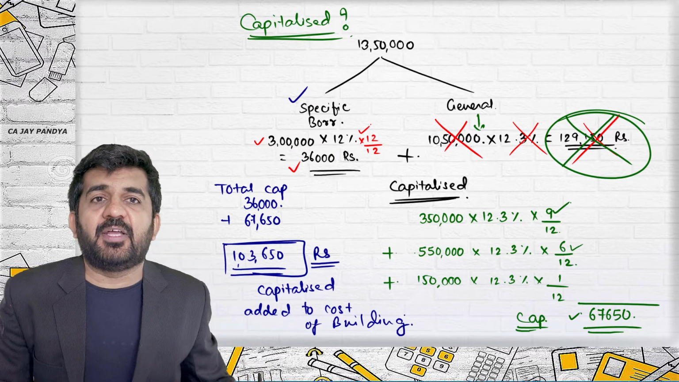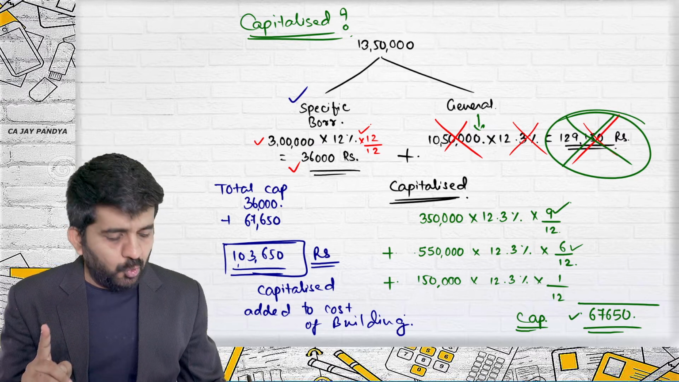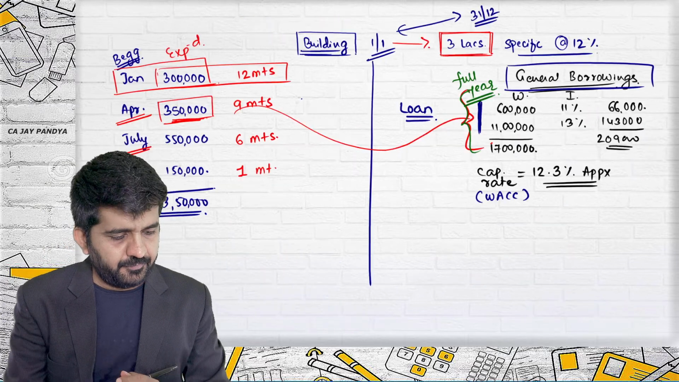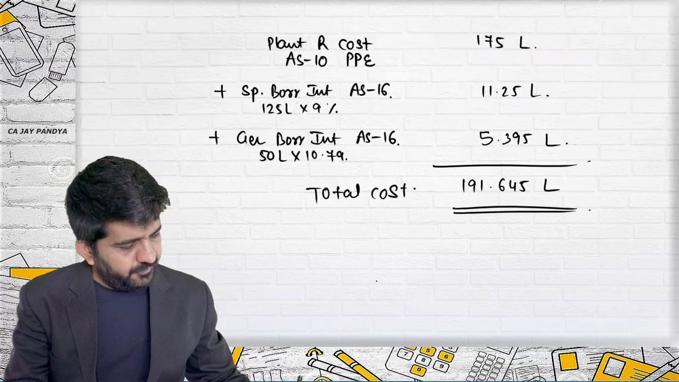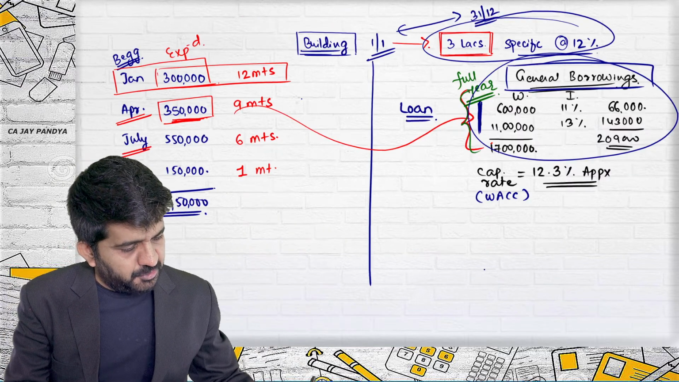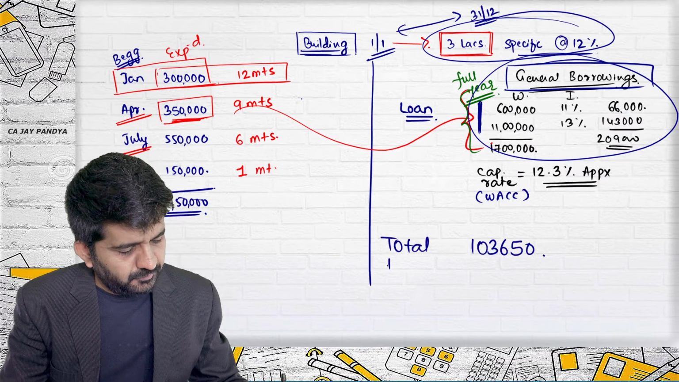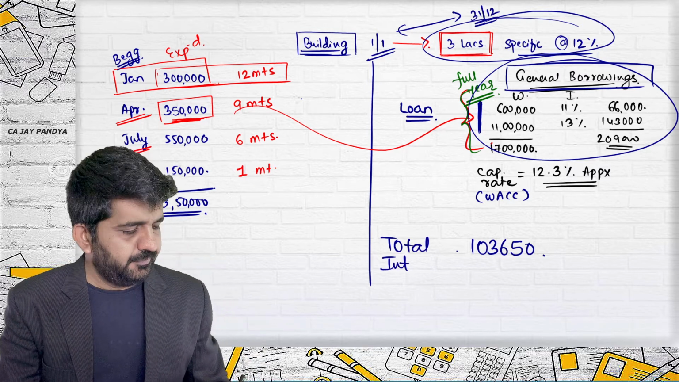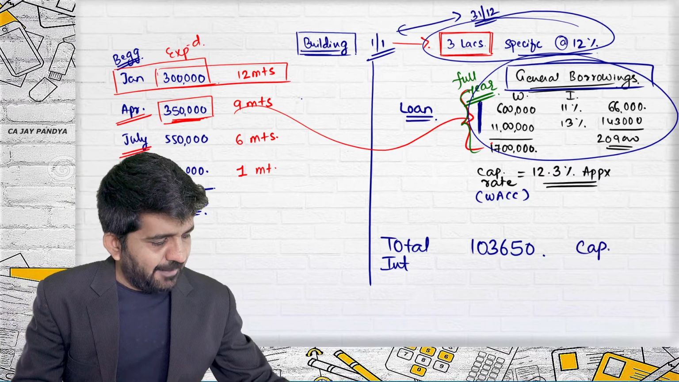Let me just verify whether you are getting it or not. Hitarth. Yes, sir. So total interest on all the loan is 1,03,650. Total interest on all the loans is 1,03,650. Yes or no? No, sir. Then Sir, what is this 1,03,650? Sir, 1,03,650 is only capitalized. Yes, capitalized.